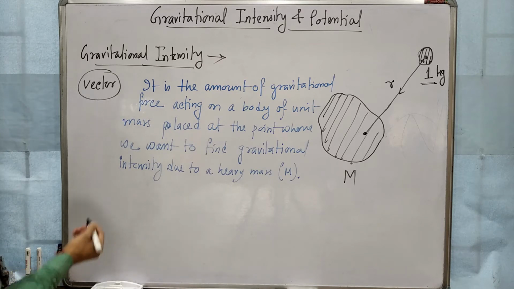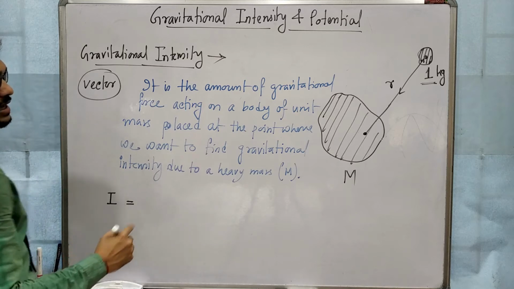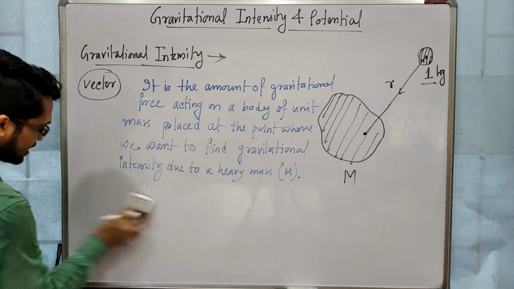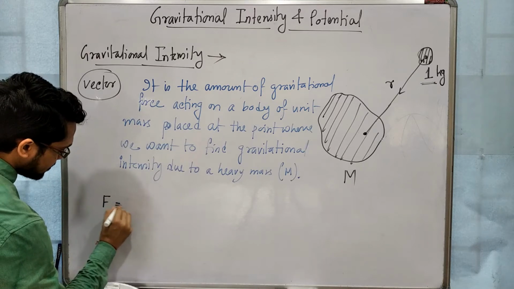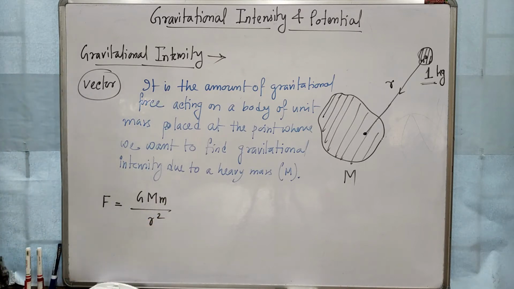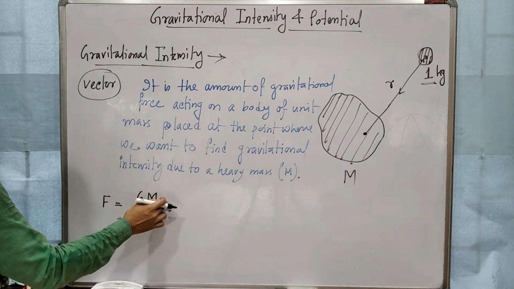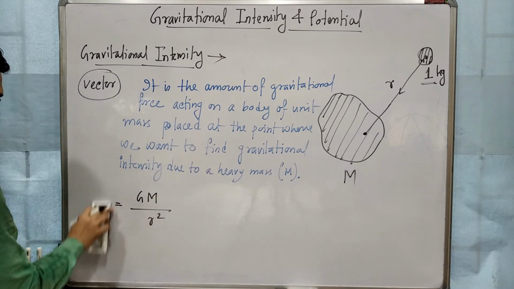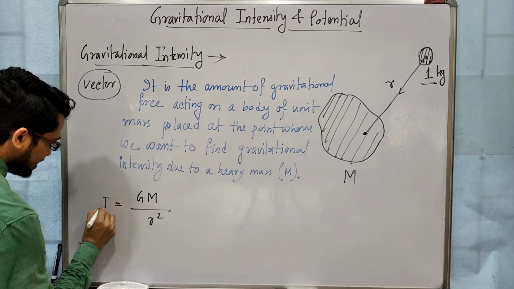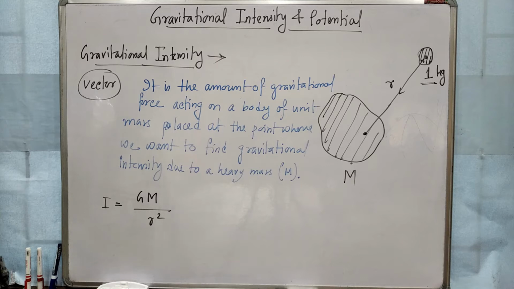So what will be its magnitude? Gravitational intensity is denoted by I. If it is gravitational force, first I am writing force, then the formula is G m M by r square. Now this small m is 1 kg, so in place of small m I will put 1 kg. When I put 1 kg in place of small m, this force will be the intensity, denoted by capital I. It is the magnitude. I am coming to its unit, dimension, everything.